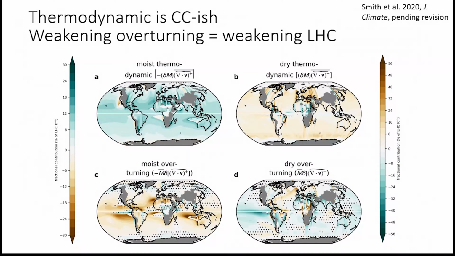We will examine fractional contributions of each budget term to the total RCP 8.5 change in the LHC. These contributions are broadly consistent with current understanding of the connections between the general circulation and the hydrologic cycle. Contributions from thermodynamic processes broadly act to enhance both the wet and the dry LHC at or around the Clausius-Clapeyron rate of 7.5% per Kelvin, with some zonal variations in the wet LHC. Overturning tends to largely dynamically suppress both the wet and dry LHC, consistent with the projected weakening of the overturning circulation.